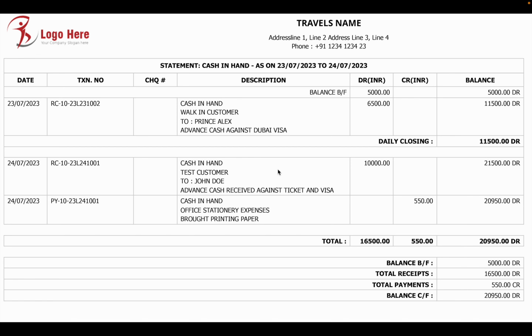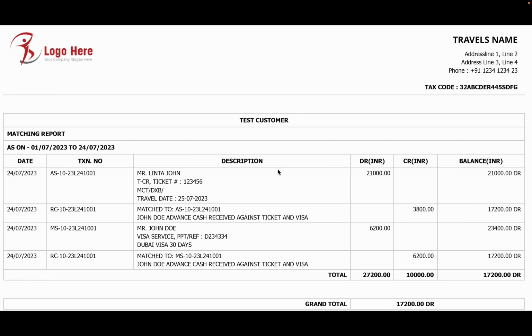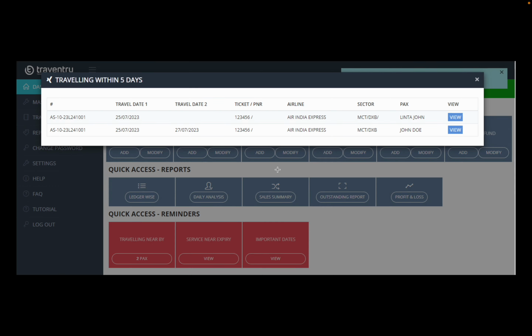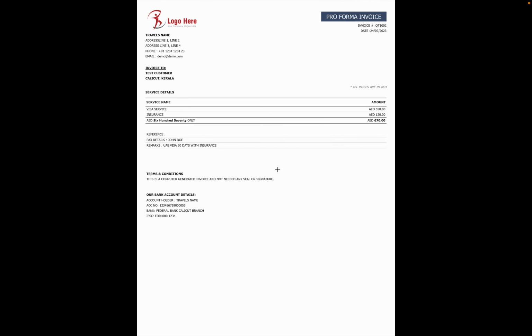This is a cash book. You can see the daily closing and the consolidated closing of the cash as well. Likewise, you can take the bank statement as well. This is a matching report. This is a customer statement, a report you can send to your customers. This is a reminder section, a travelling nearby section. Then this is a proforma invoice, quotation.